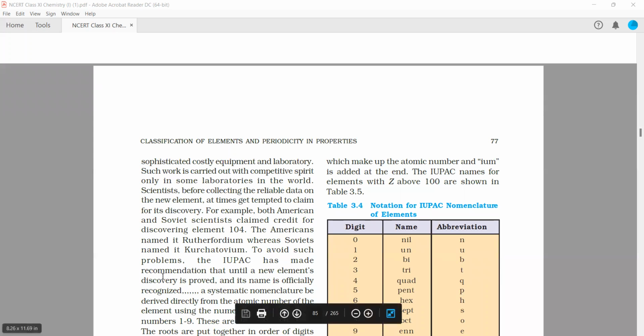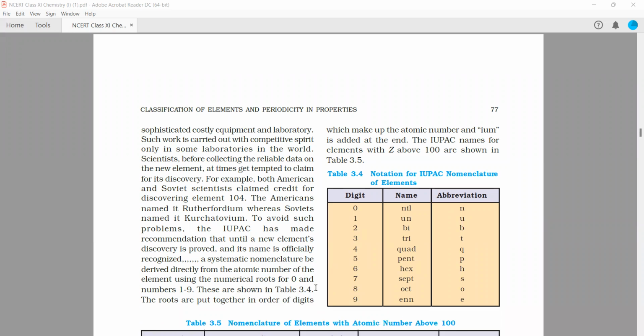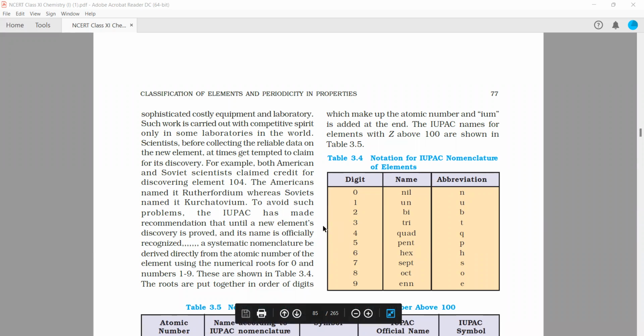IUPAC has made a recommendation that until a new element's discovery is proved and its name is officially recognized, a systematic nomenclature be derived directly from the atomic number of the element using the numerical roots for 0 and numbers 1 to 9. So these are shown in table 3.4. Until and unless you discover something and prove its chemical properties and physical properties, everything, you will not be credited for its discovery. So IUPAC has suggested that before the complete identification of any element is done, its name will be given according to table 3.4, which is recommended by IUPAC.